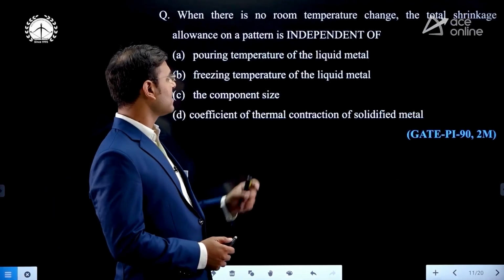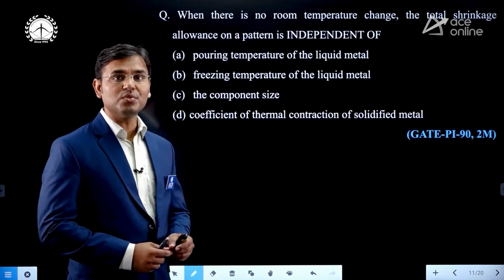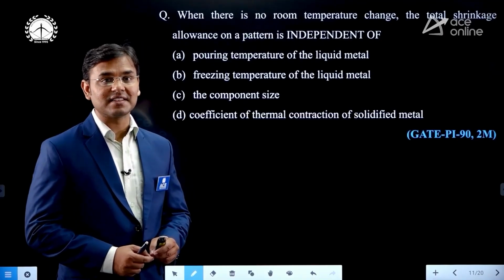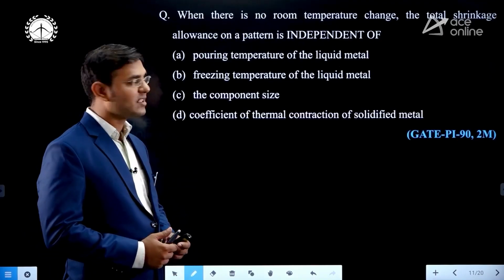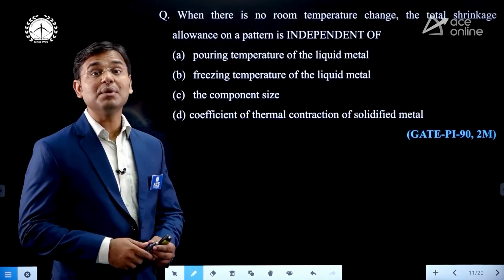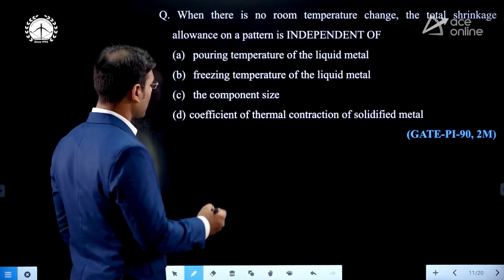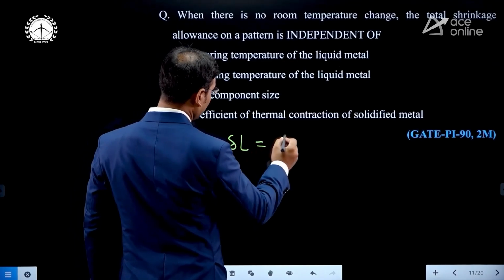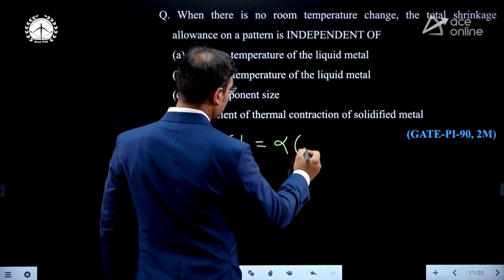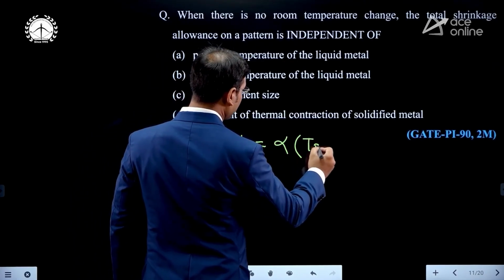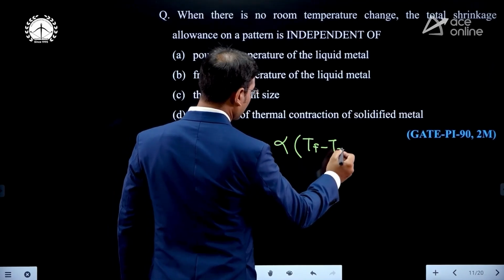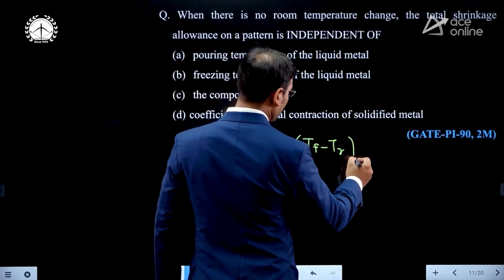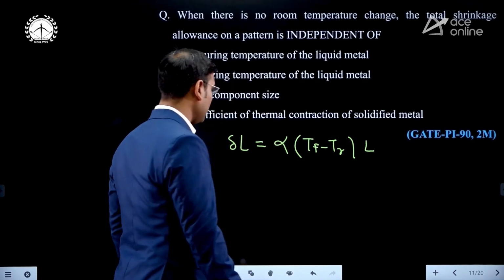Now see this very interesting question. When there is no room temperature change, the total shrinkage allowance on a pattern is independent of what? What is the formula for shrinkage allowance? That is delta L, the change in length, equal to alpha times delta T, that is the freezing temperature minus room temperature, times capital L. What is delta L?